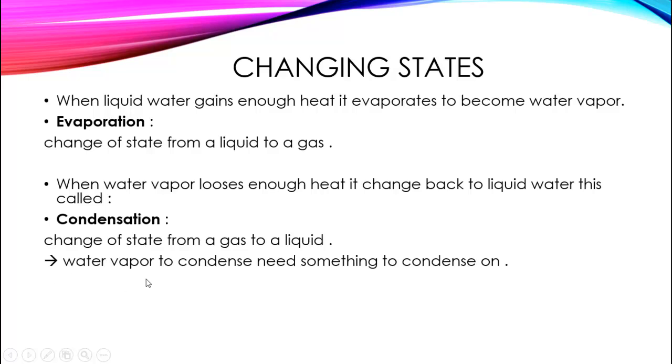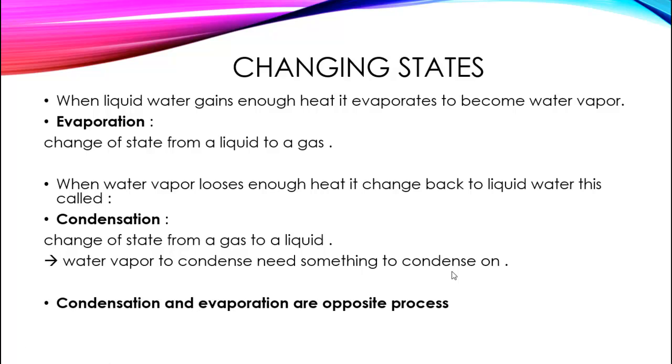Remember that for water vapor to condense, it needs a surface to condense on, to form water droplets. And remember also that condensation and evaporation are opposite processes.